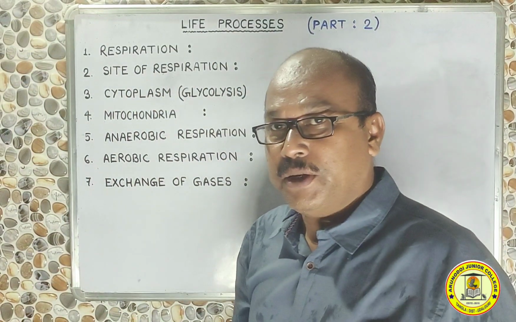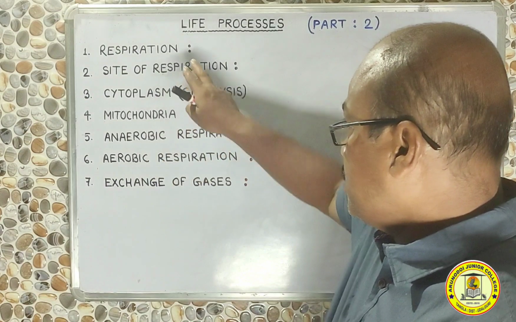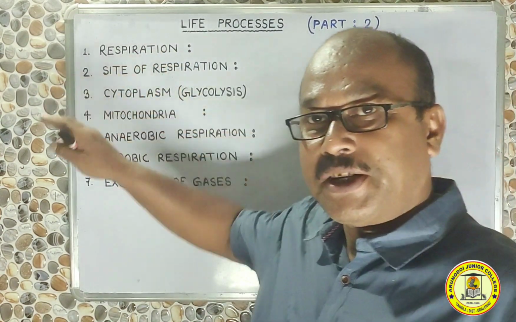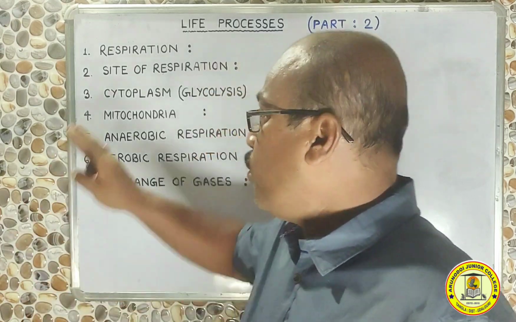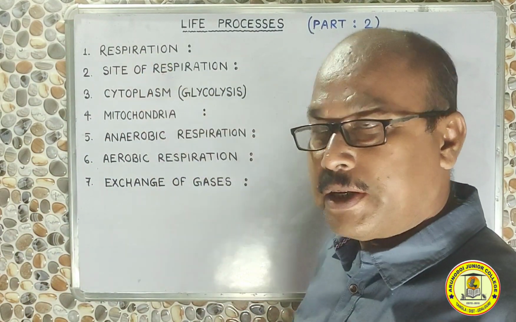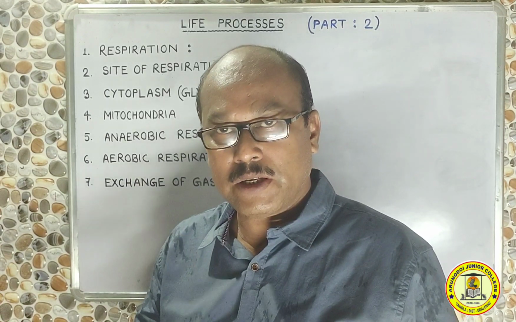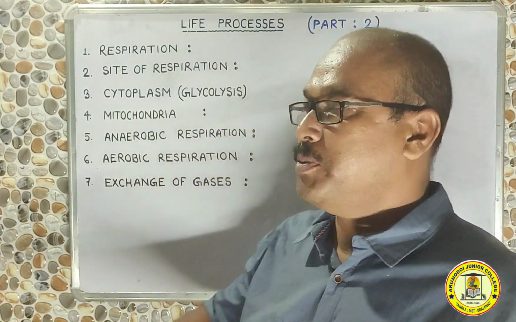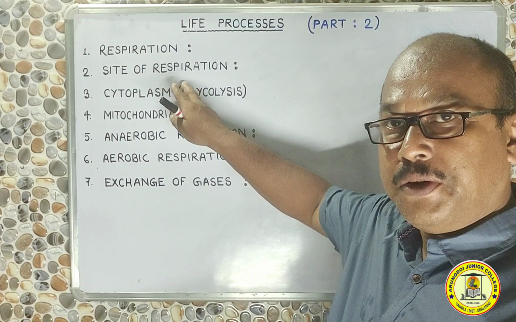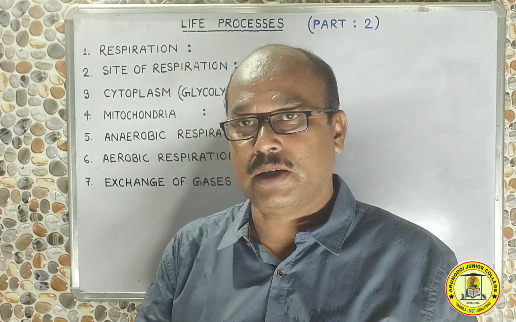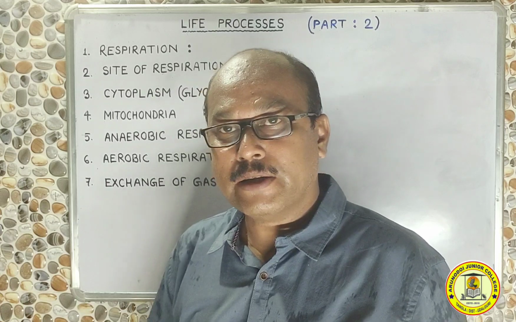In this second part today, we are going to discuss especially the respiration. In this part, respiration, we will discuss what is the definition of respiration, what actually this biochemical process is. Then second, we will discuss the site of respiration, means where does actually the process respiration occur in the body of a living organism.